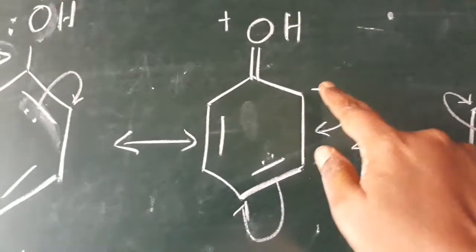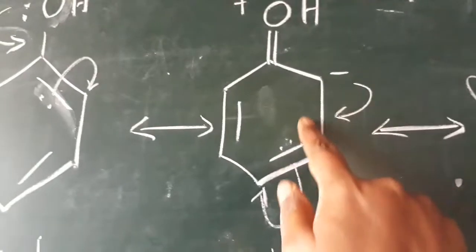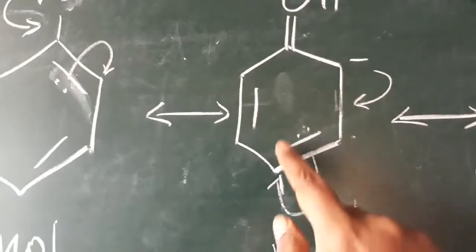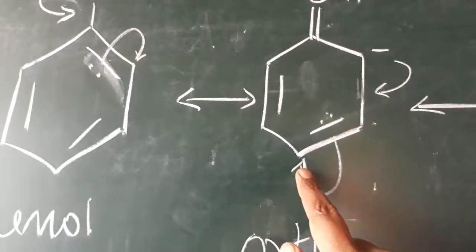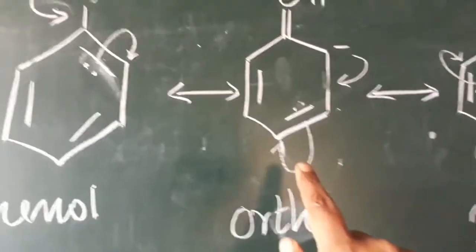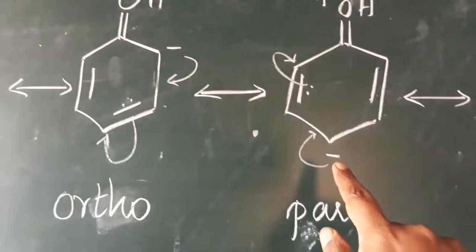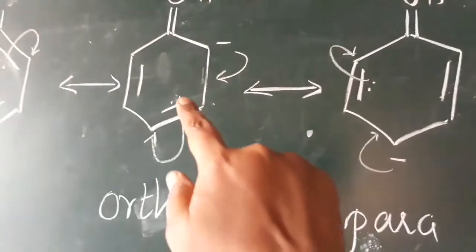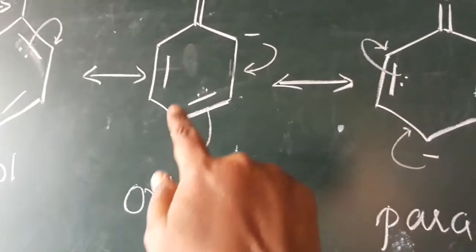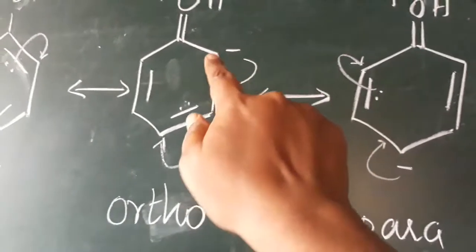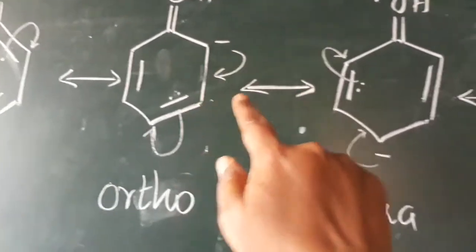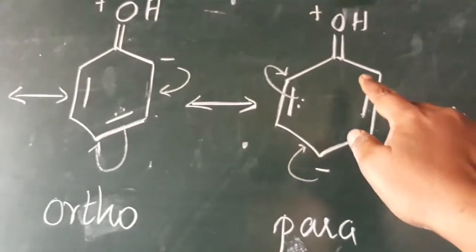Suppose that electron goes to this position, which is the para position. The para position now has a negative character because the electrons moved to the para position, and that ortho position electron moved to this carbon, so we generated one double bond here.